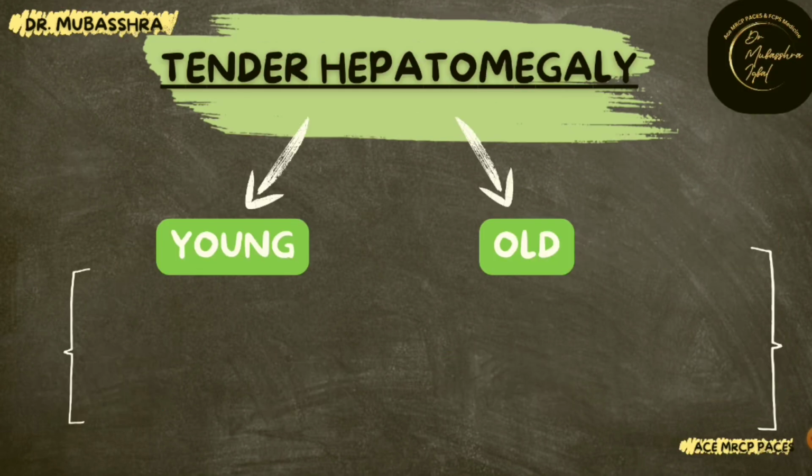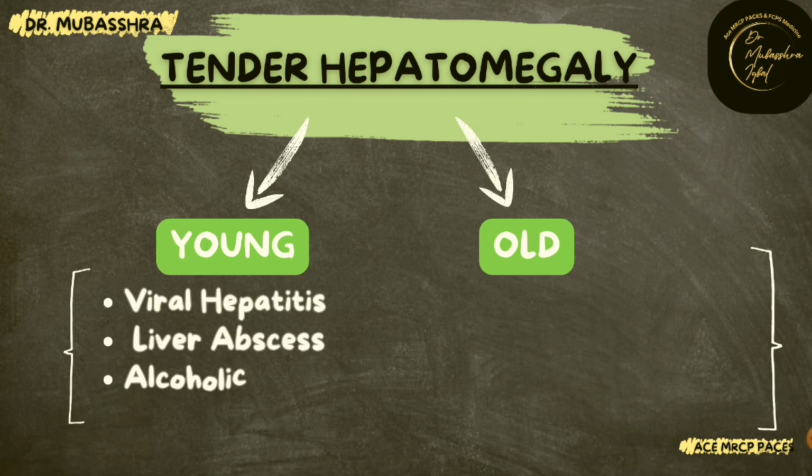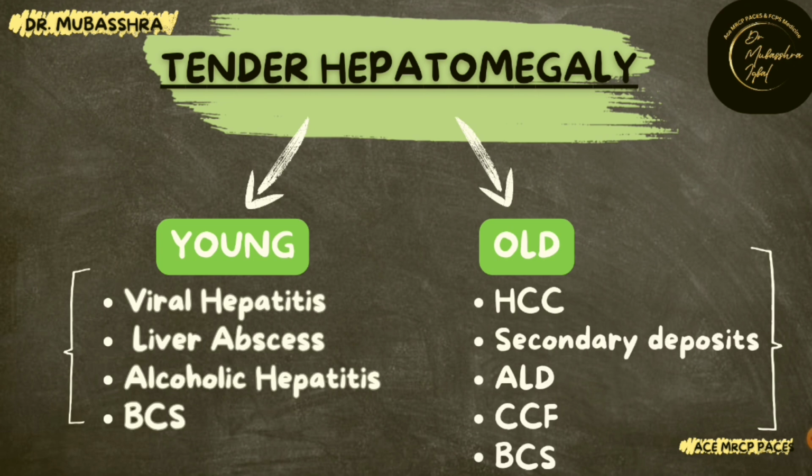First of all, the causes of tender hepatomegaly in young patients. These include viral hepatitis, liver abscess, alcoholic hepatitis, and Budd-Chiari syndrome. And the causes of tender hepatomegaly in old patients include hepatocellular carcinoma, secondary deposits in the liver, that is metastatic liver disease, alcoholic liver disease, congestive cardiac failure, and Budd-Chiari syndrome.